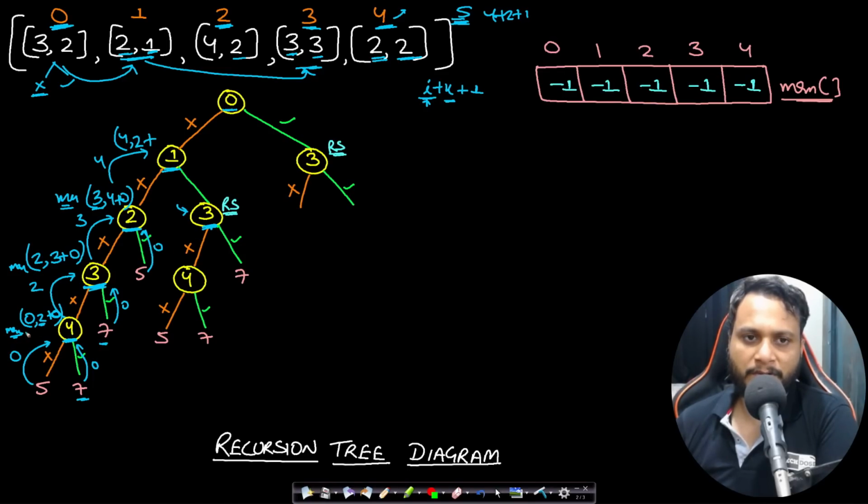This has already been solved, because what we are doing is, when we are at this node 3, we have returned a value 3 from here, which means that if you are present at node 3, then the maximum profit that you can make is 3. Now since I already know that if I am at node 3, then I can make 3 maximum profit, why do I need to solve it again? I don't need to solve it again, right? So this is a repeating sub problem.